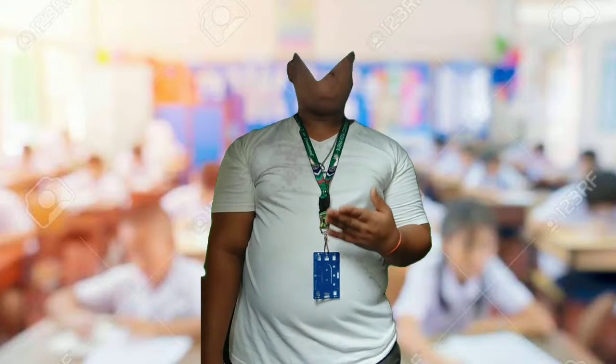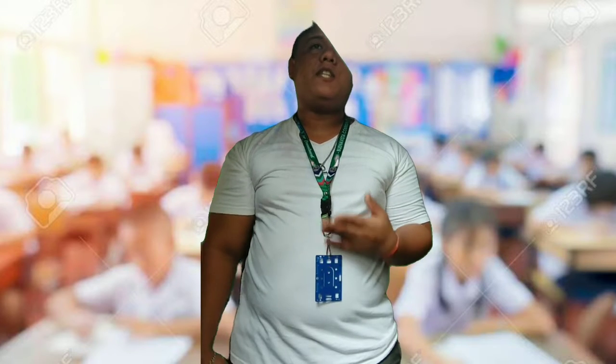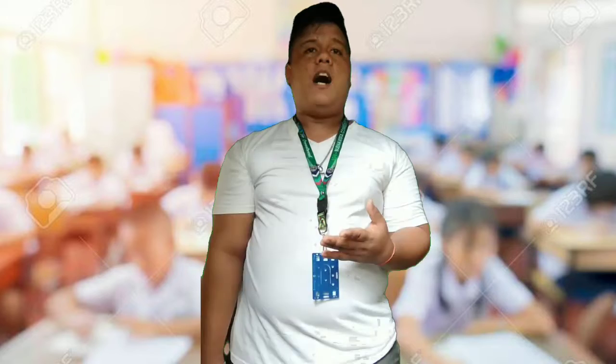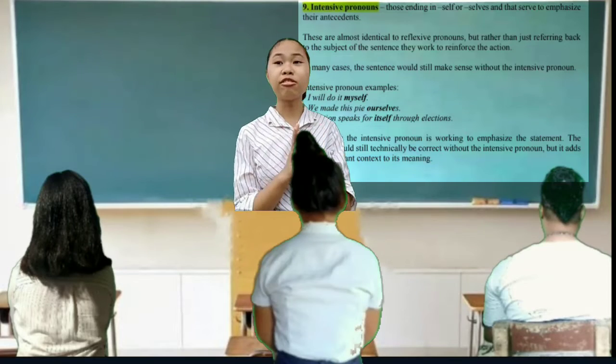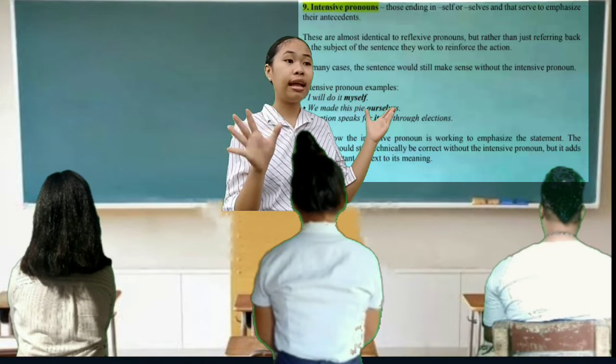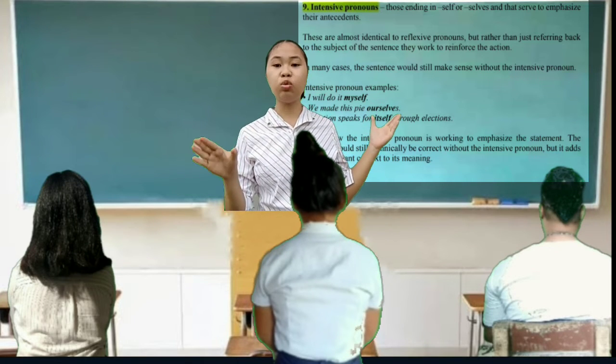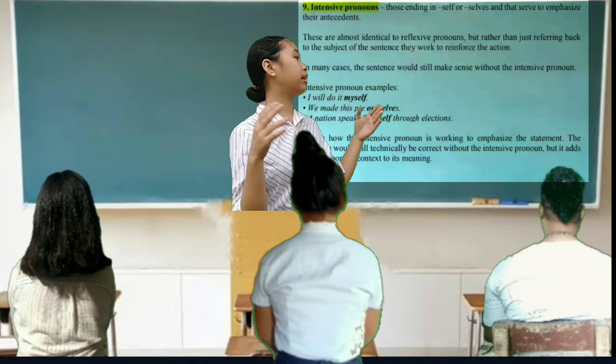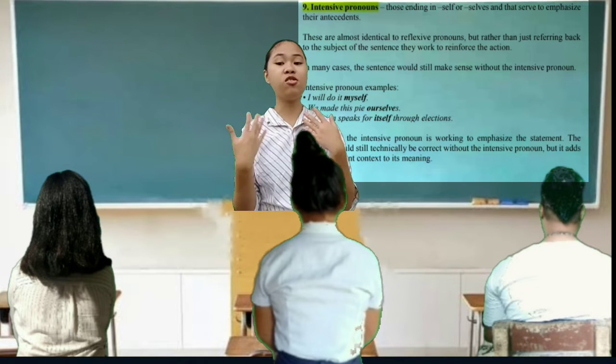In many cases, the sentence would still make sense without the intensive pronoun. For example, I will do it myself. So myself is the intensive pronoun, and we made this by ourselves. Ourselves is the intensive pronoun. Self and selves. Very good, Philip. Again, intensive pronouns usually end with self or selves, like myself, ourselves, and so on.